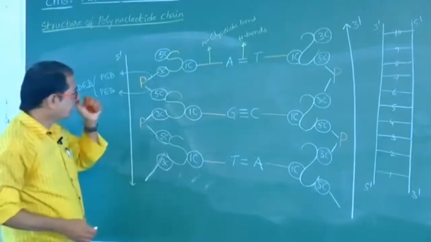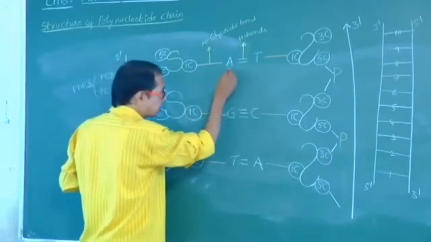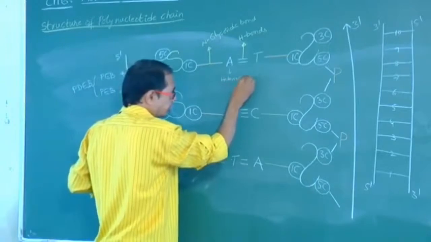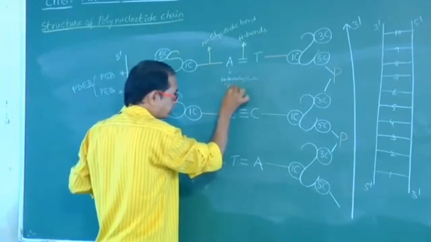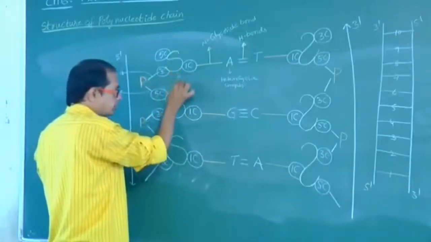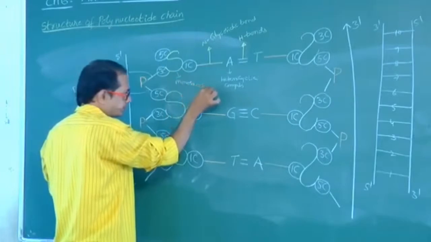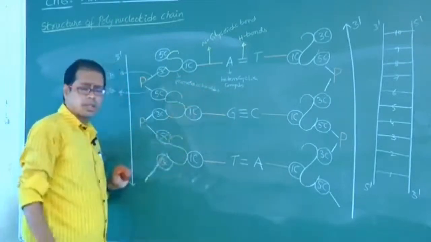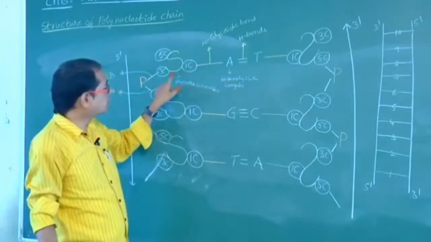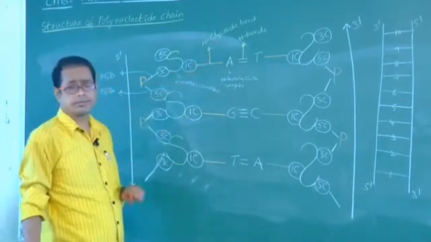Right. Now I am asking: these nitrogen bases are also called heterocyclic compounds. Sugar is also called monosaccharide. Like this also they will ask: the bond present between heterocyclic compounds and monosaccharides is N-glycosidic bond.